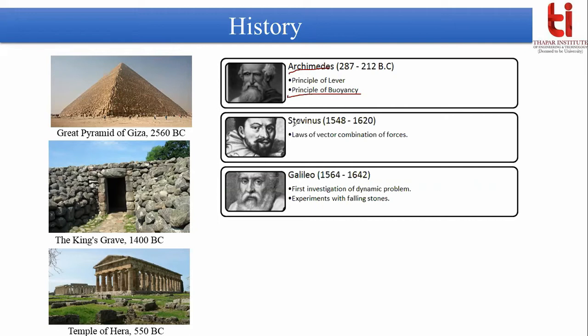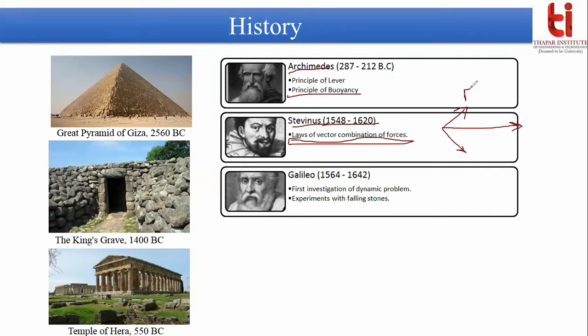Then came the scientist Stevinus, in the period 1548 to 1620, and he proposed the laws of vector combination of forces. With the help of this law, we are able to find the resultant of different vectors.